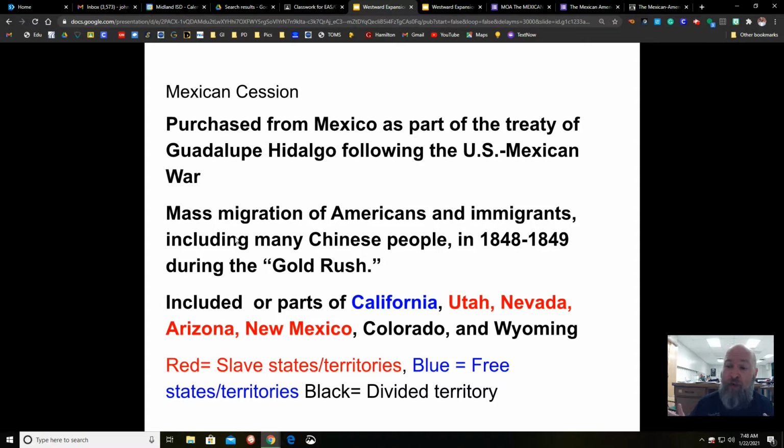And this is going to lead to a mass immigration into California to look for gold. And then here's our states. We're going to get California, Utah, Nevada, Arizona, and New Mexico. So pause the video and get these notes.